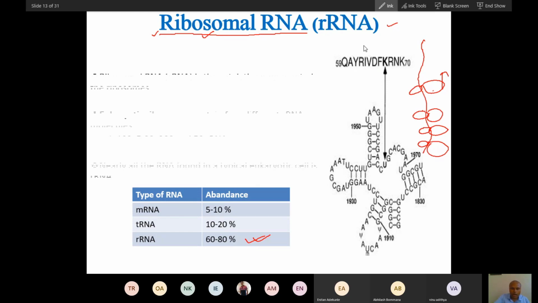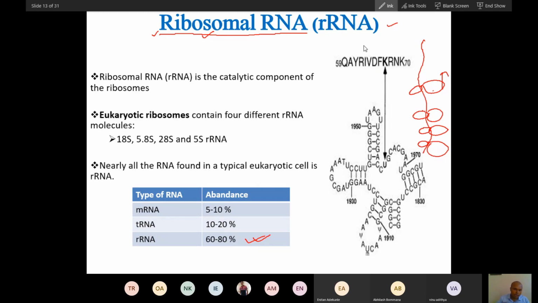So this is rRNA. Now you can see this rRNA is ribosomal, and you know the ribosome actually has the enzymatic capacity to form peptide bonds. This is called the ribosome.